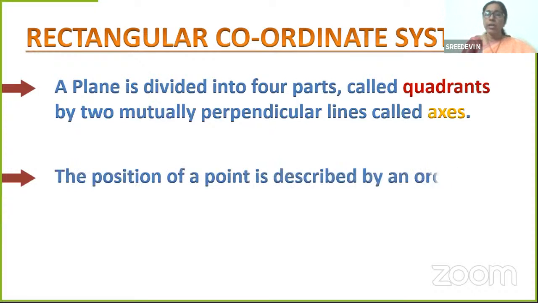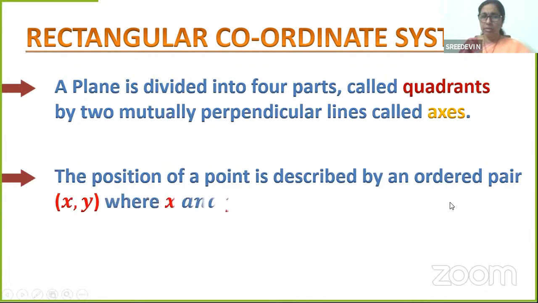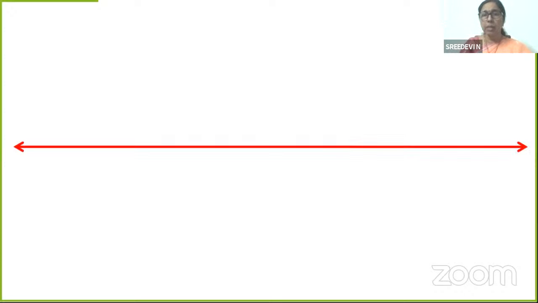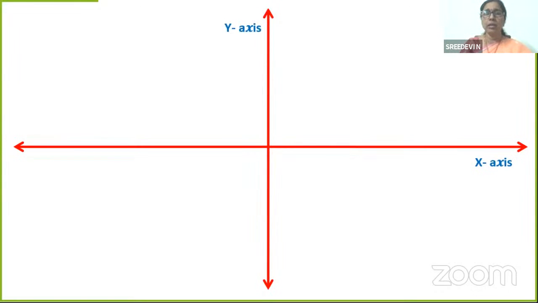How do you denote the position of a point? It is denoted by an ordered pair, x comma y in general, where x is the first coordinate and y is the second coordinate. x and y are called coordinates. This is basic knowledge that you already have. This is our horizontal number line, the x-axis, and this is our vertical number line, the y-axis. And the plane is divided into four quadrants.